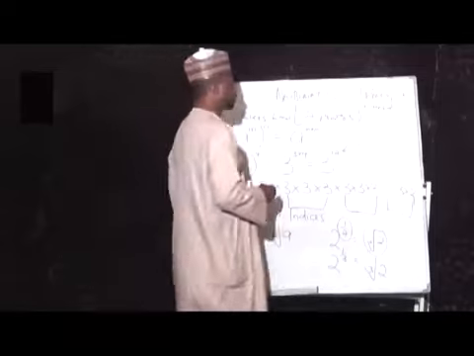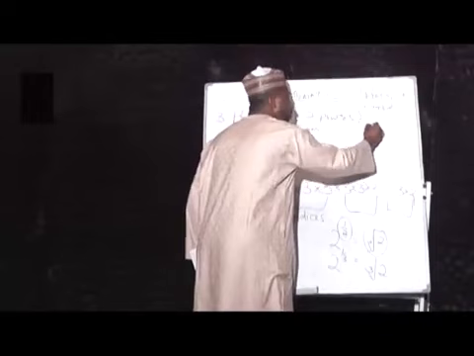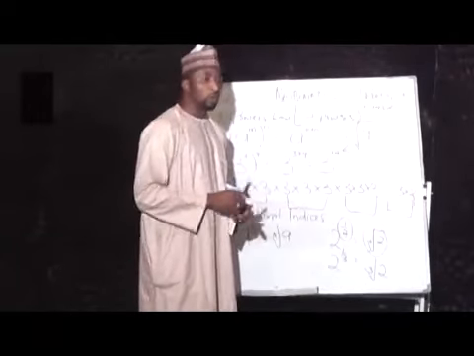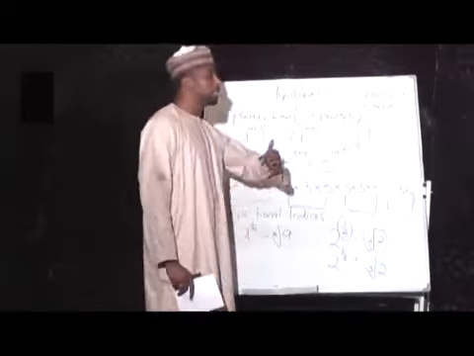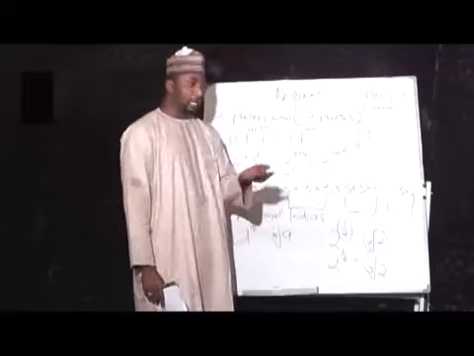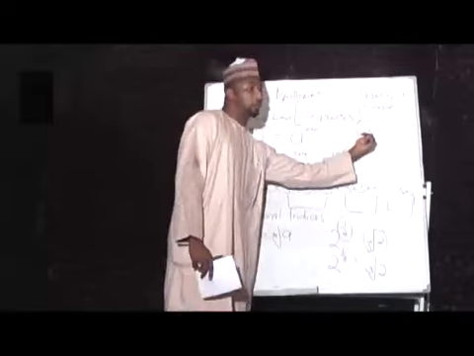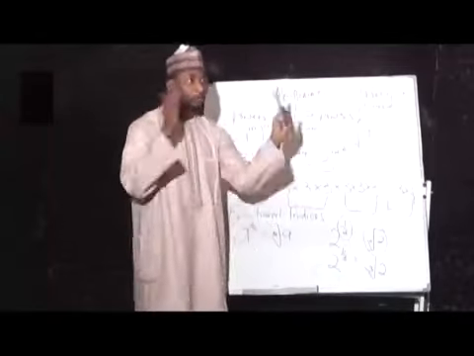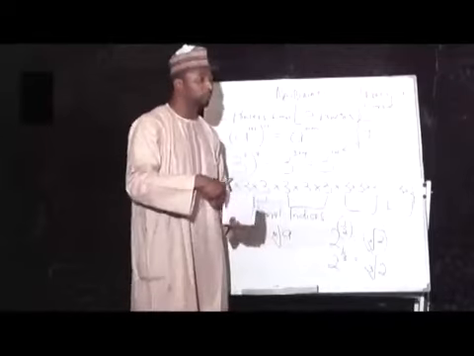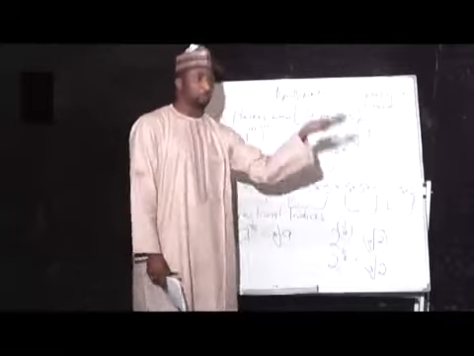For example, if I ask you to give me the square root of the number 4, you will be thinking of another number, a different number, that when it multiplies itself a number of times, it will give me this number 4. It can be 2 times, it can be 3 times, it can be 4 times.